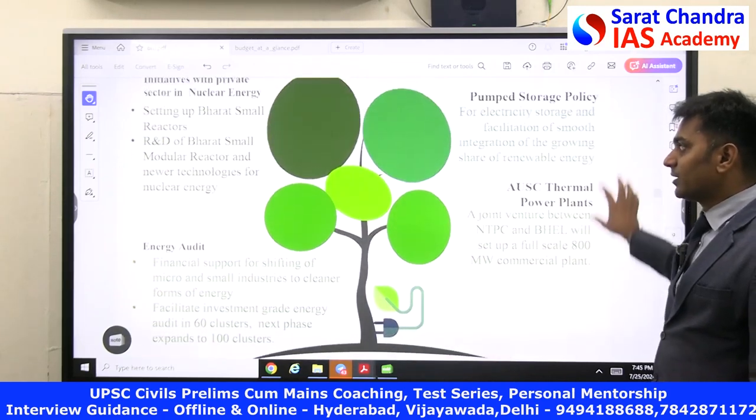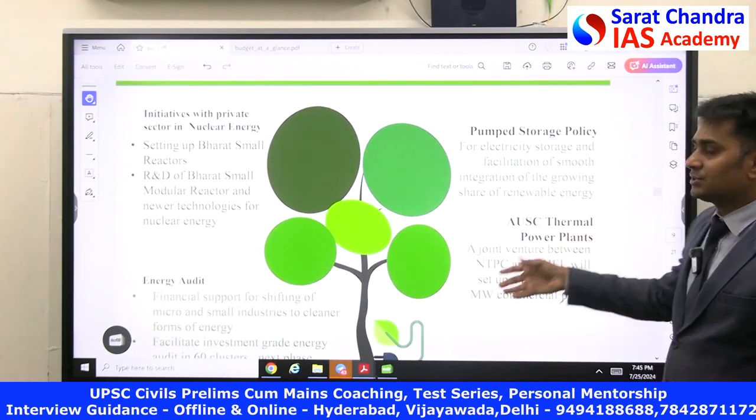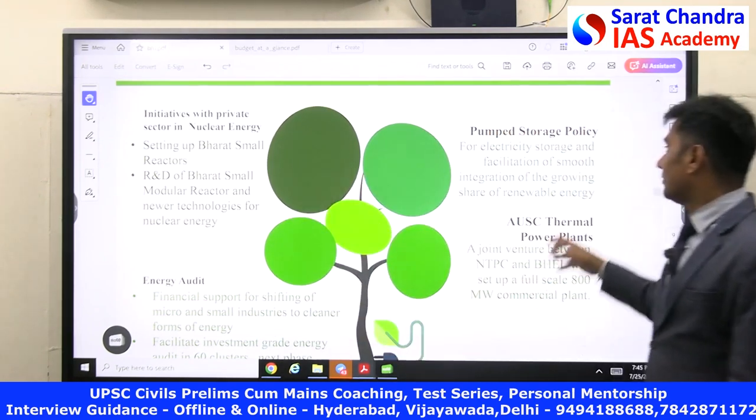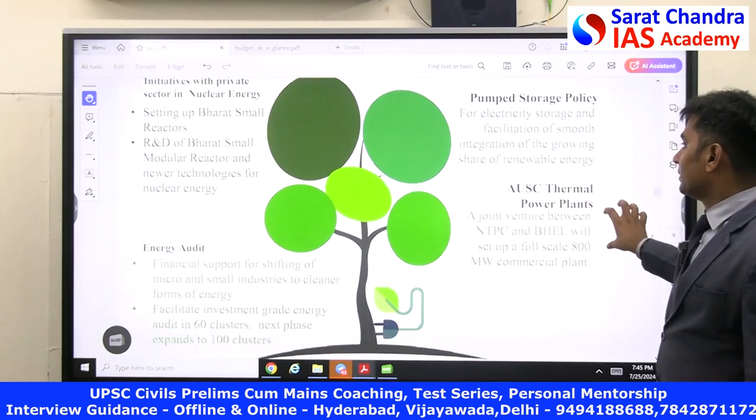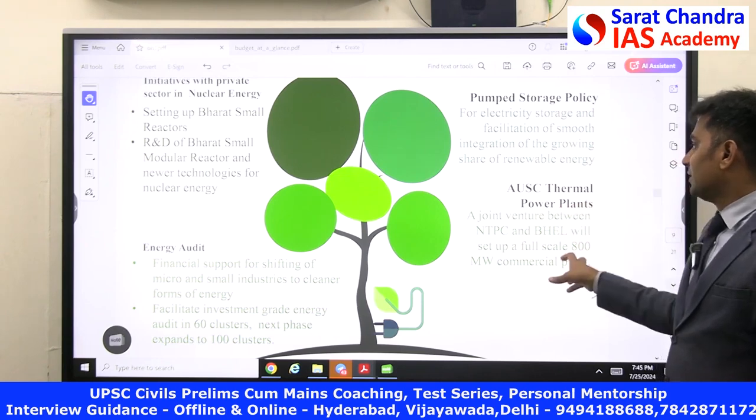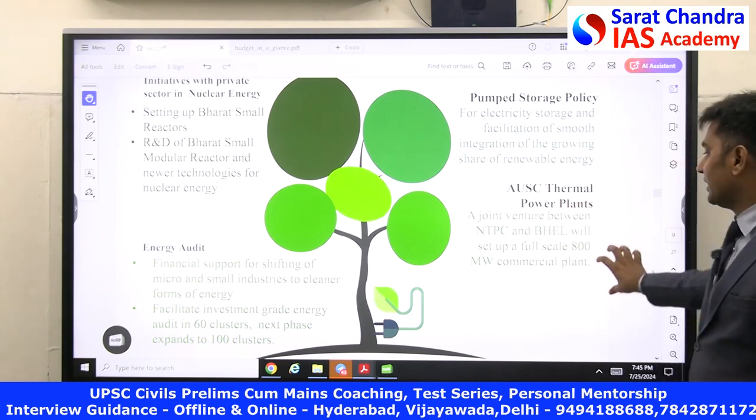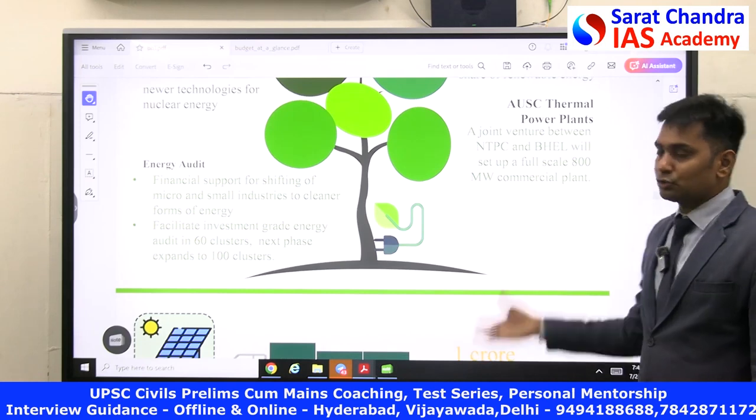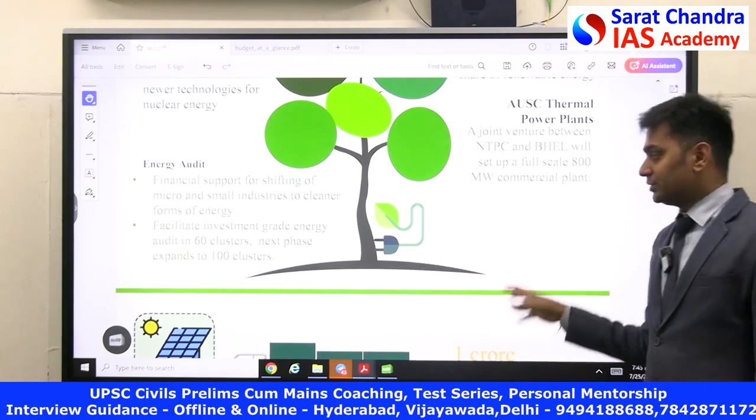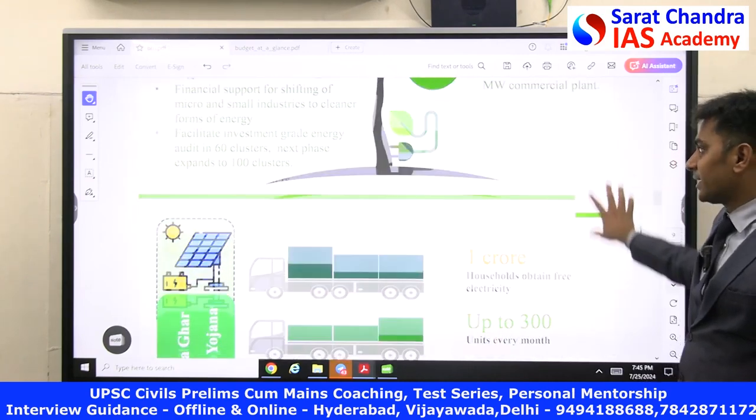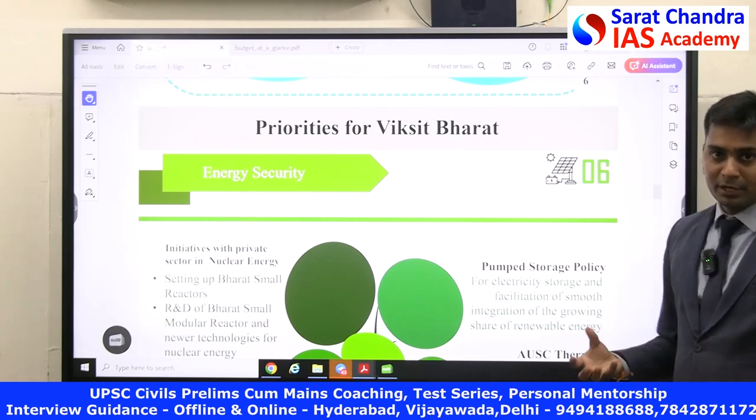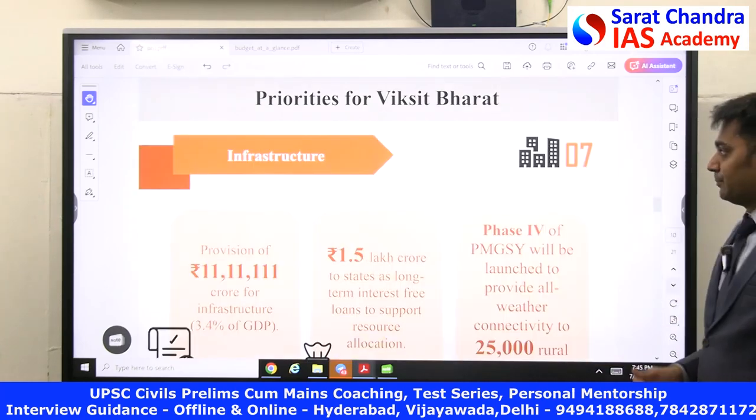Apart from that, Government of India has focused on all these things. That is, they are focusing on nuclear energy, energy audit for each and everyone, and then pumped storage facility, and they wanted to promote renewable energy, and then a venture between NTPC and BHEL for developing battery systems for energy storage. So these things were developed as far as energy is considered in this energy security. Another important area for our UPSC.